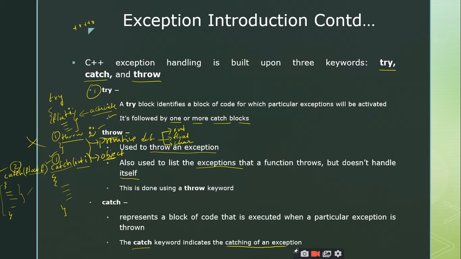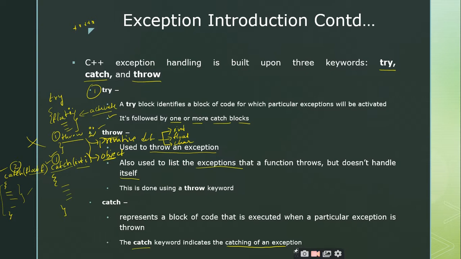Once the exception has been thrown by the throw keyword, the control will completely jump from the throw keyword to the corresponding catch block. The catch block is also a set of statements or a block of code which is used to handle the exceptions.